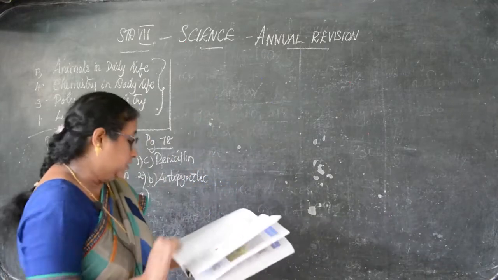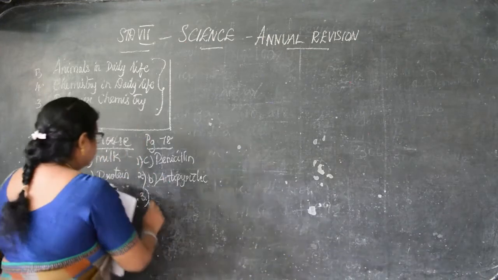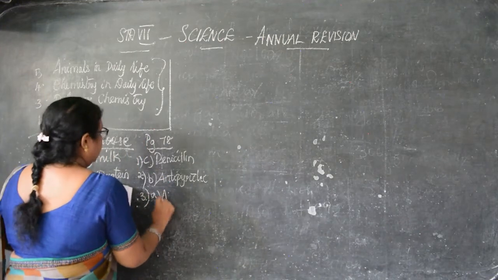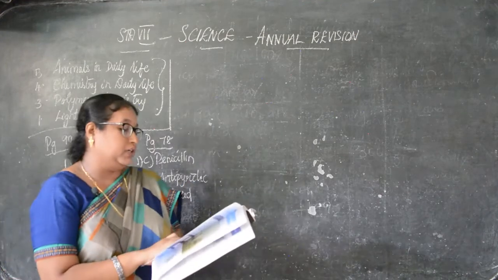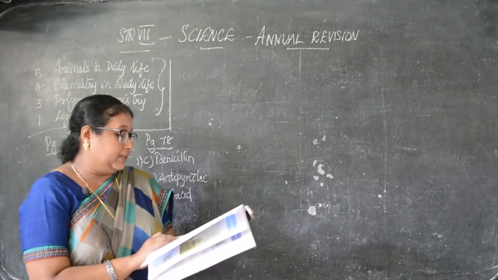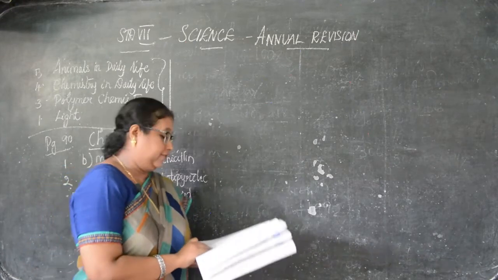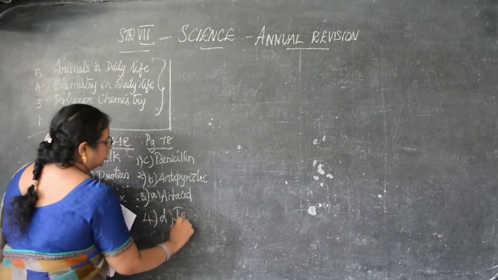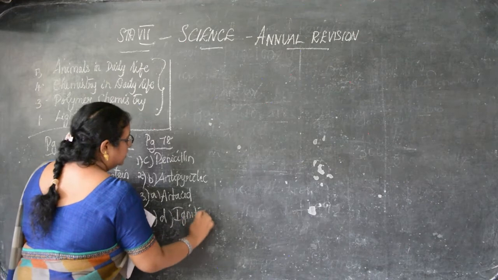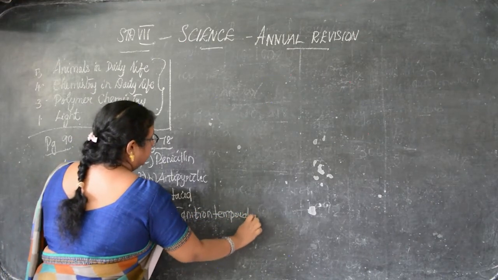Then third, dash are that neutralize stomach acid. That is A, antacid. Then fourth, the lowest temperature at which a substance catches fire is called its D, ignition temperature.